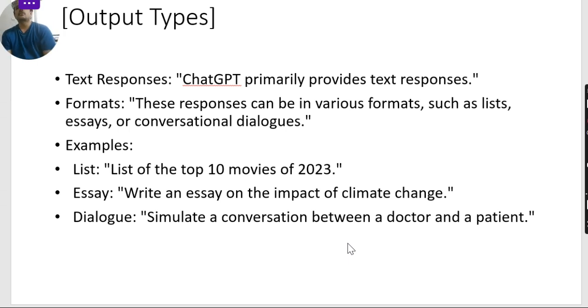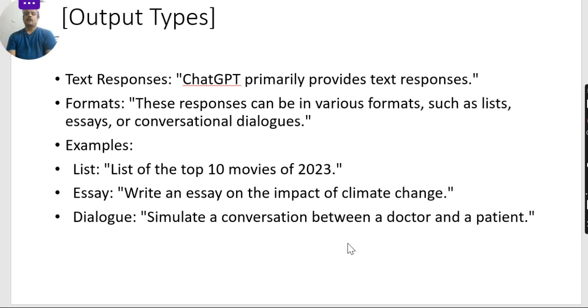Actually, Google has got its own search engine, which is called Google Gemini. I'll create another video on that. Google Gemini is the Chat GPT of Google, from Google. Okay, so right now we are discussing Chat GPT of OpenAI. Okay, so let us see this one now.